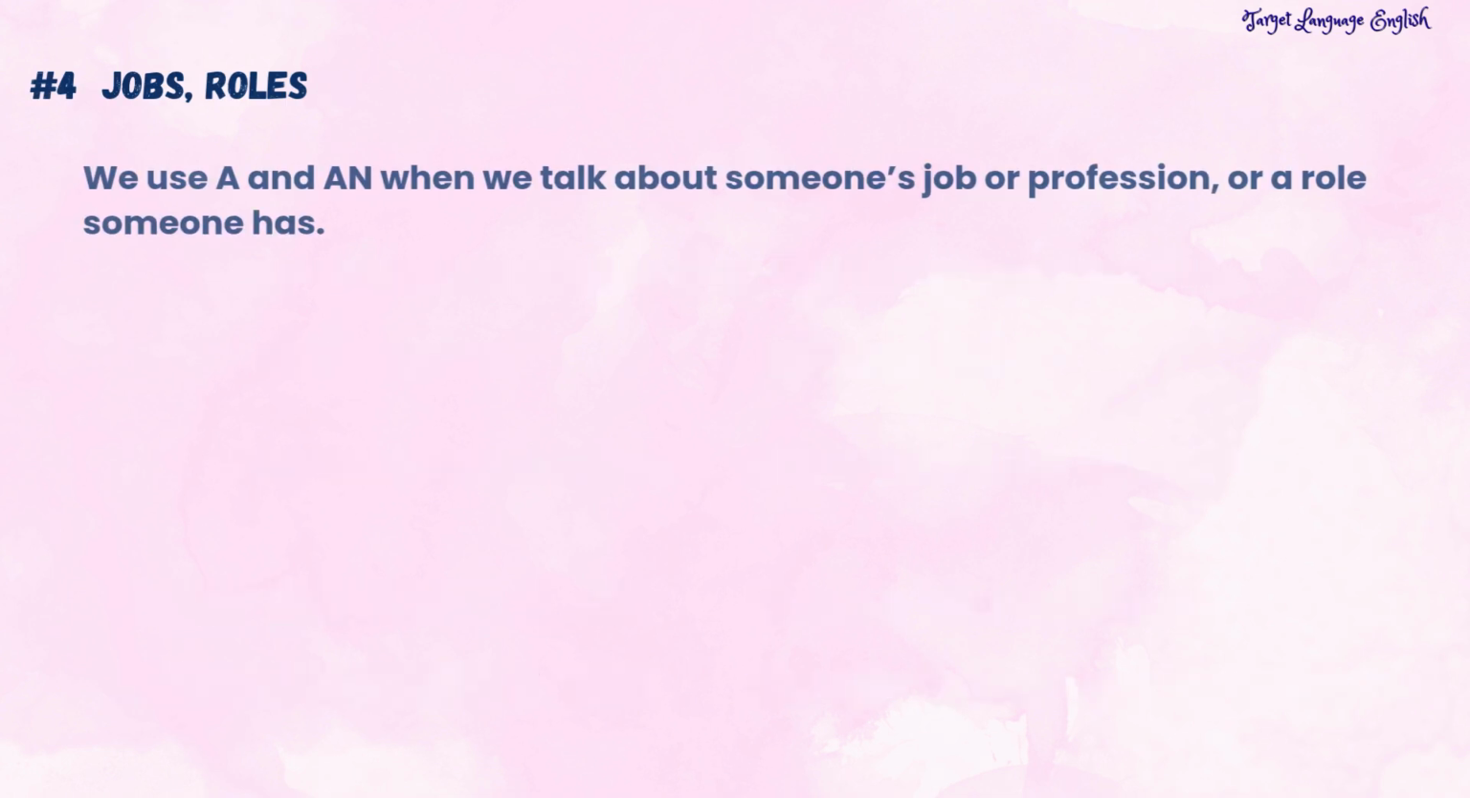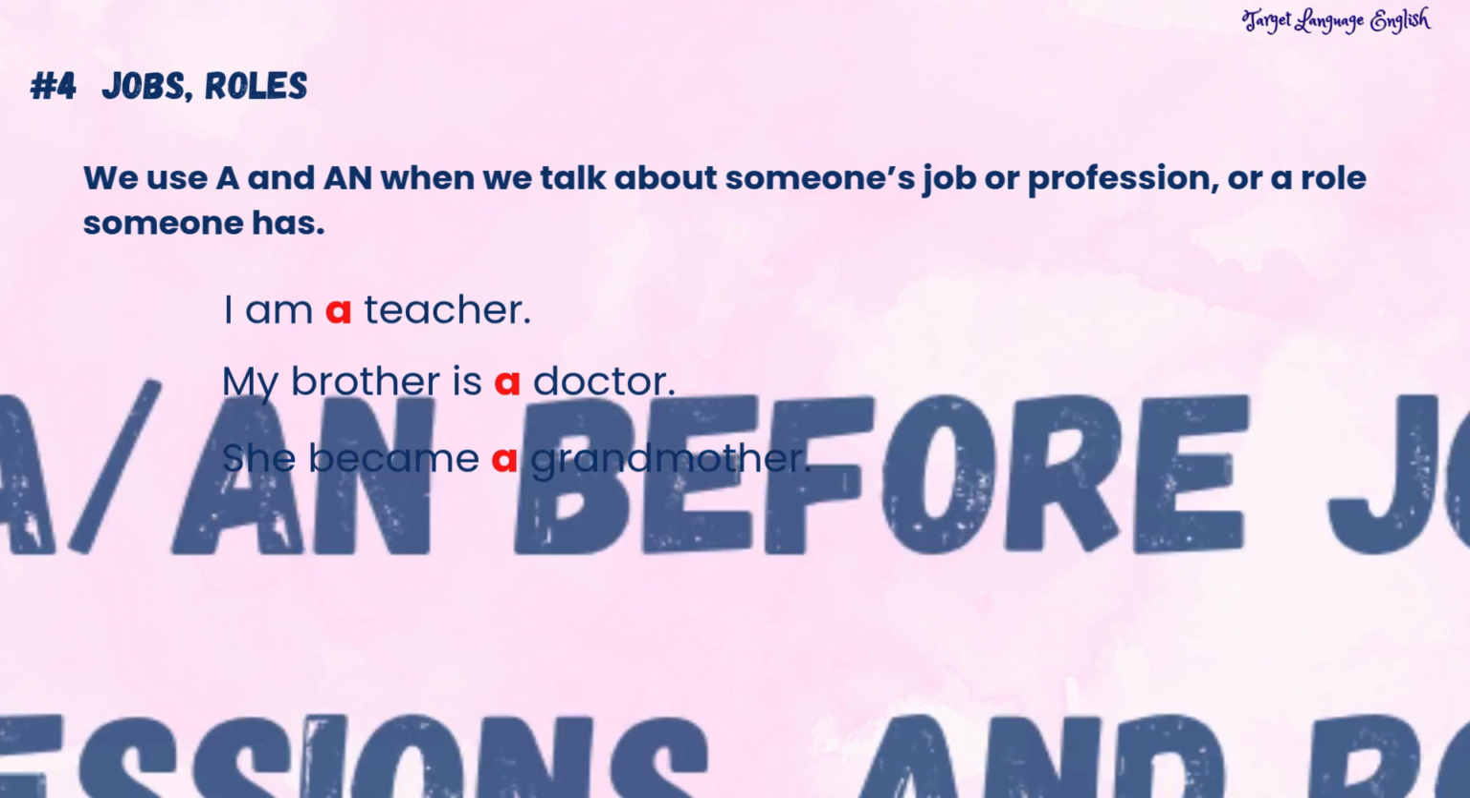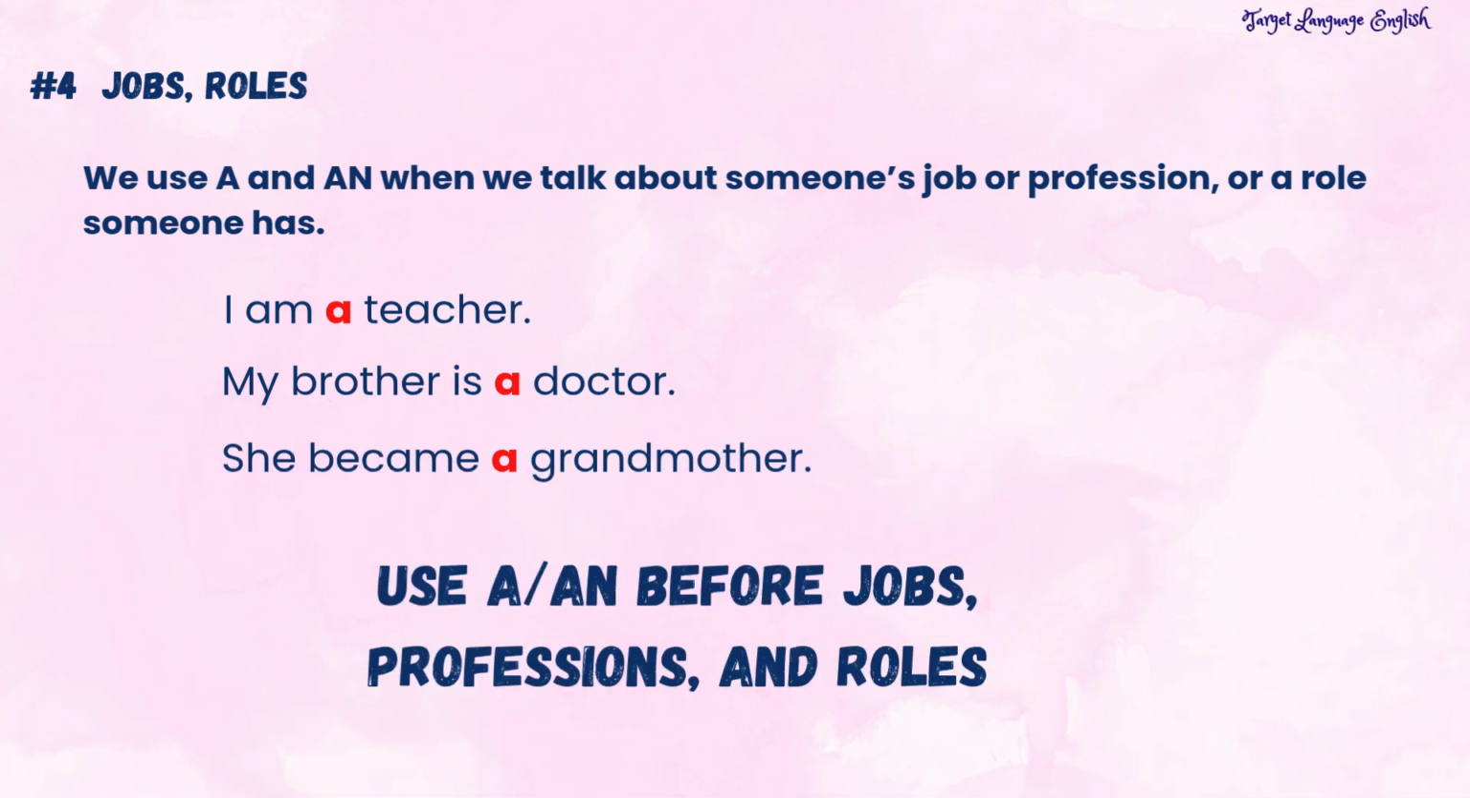Rule number 4. Let's see our examples. I am a teacher. My brother is a doctor. She became a grandmother. A teacher, a doctor, a grandmother. We use a and an when we talk about someone's job or profession or a role someone has.